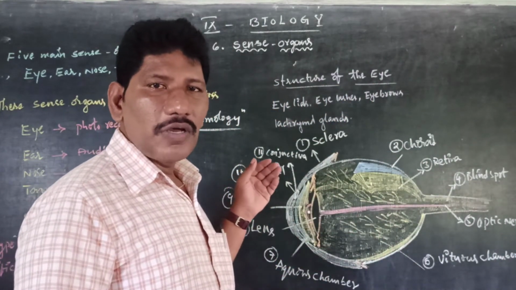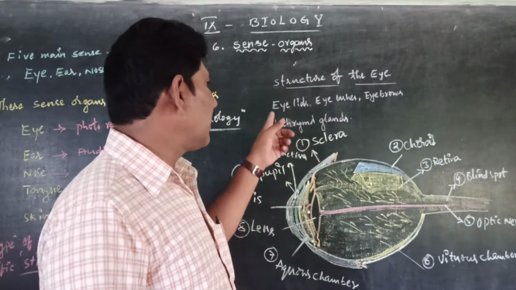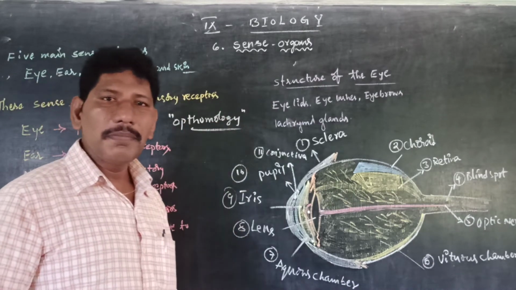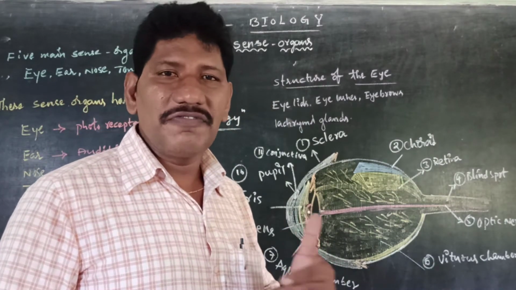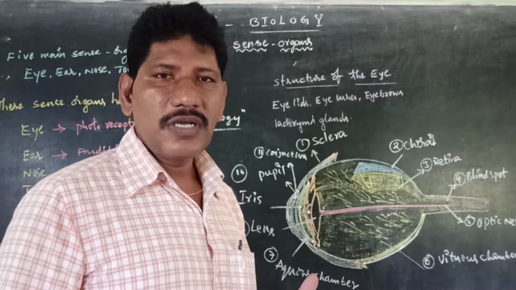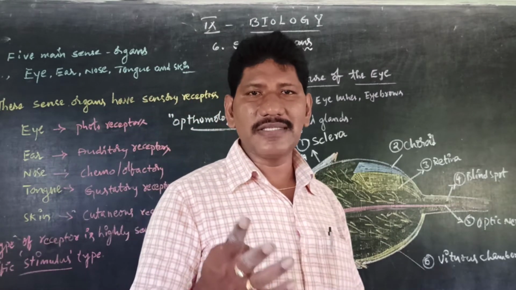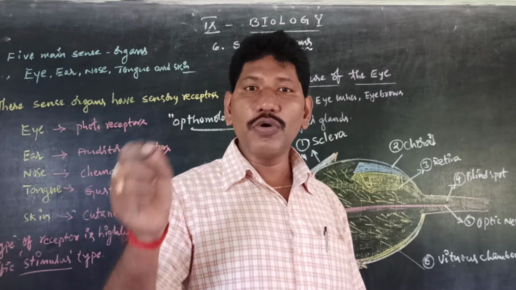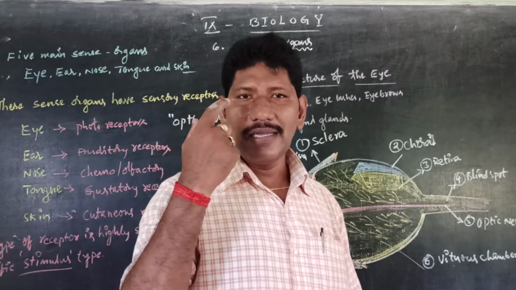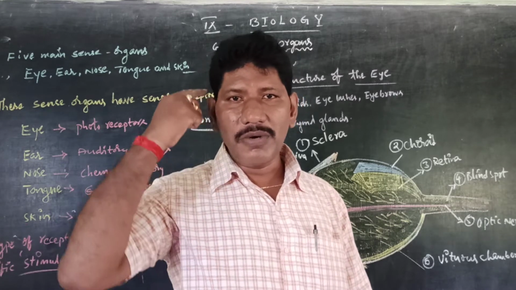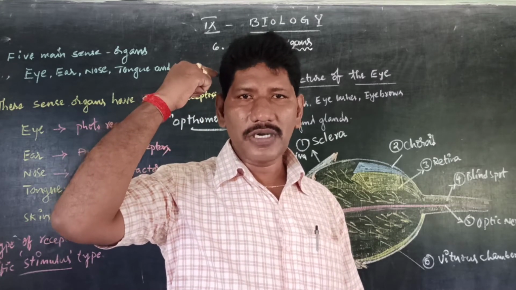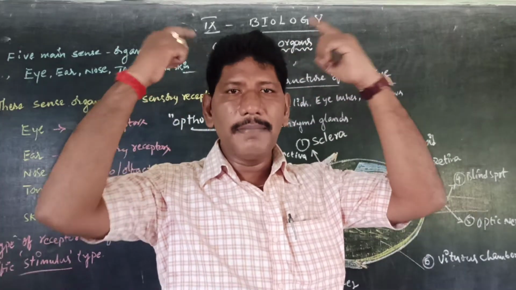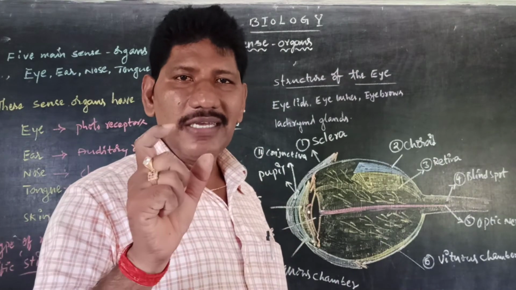Now we are coming to our sense organs. First of all, the first sense organ is the eye. Why should we select the eye as the first and foremost sense organ? Because of its significance and its vital role. Of course, we see the objects with the help of eyes, but chemically, internally, we see the objects with neural information. That means the light falling on the eye transmits the information in the form of neural information with the help of the optic nerve, crossing over to the optic lobes located in the brain. That is what is very special.